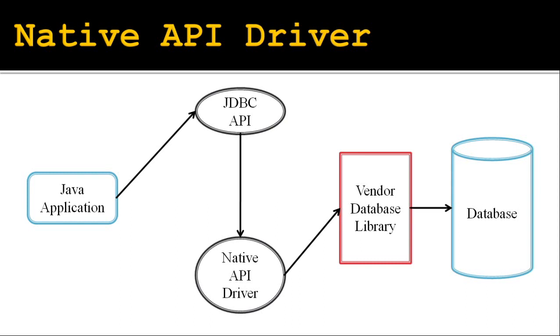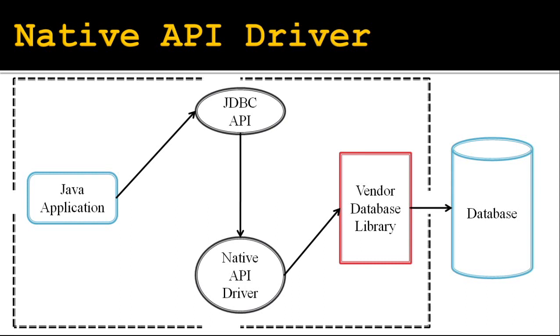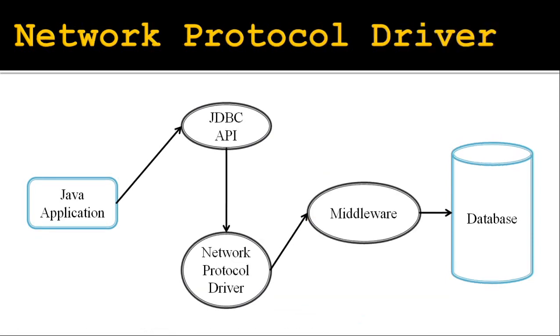The major advantage of the native API driver is that it performs better than the JDBC-ODBC driver. The major disadvantage of the native API driver is that we need to install these drivers at client systems, as well as maintain database libraries at client systems.